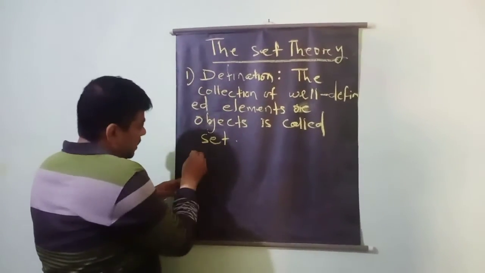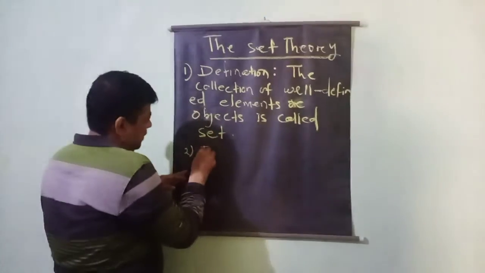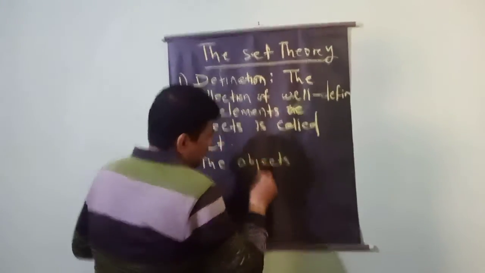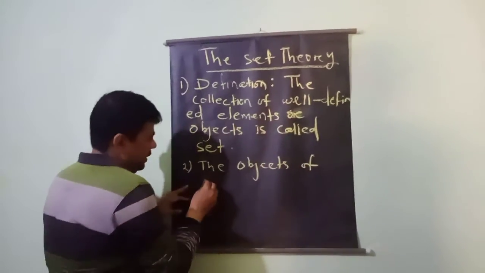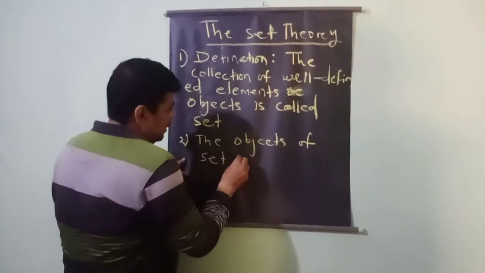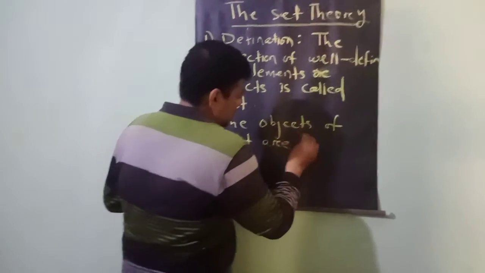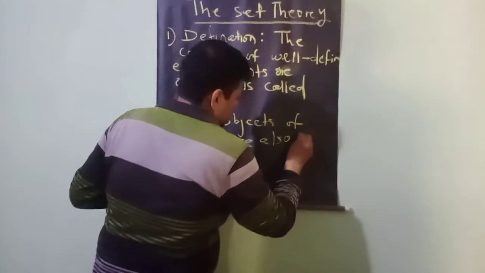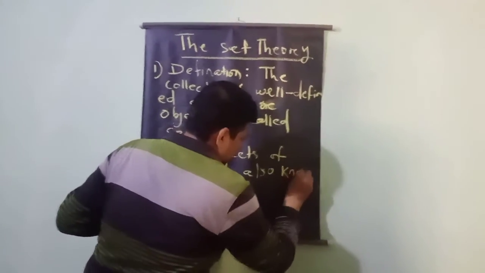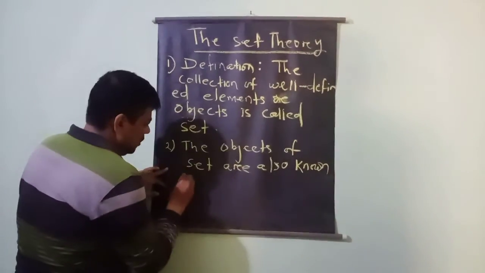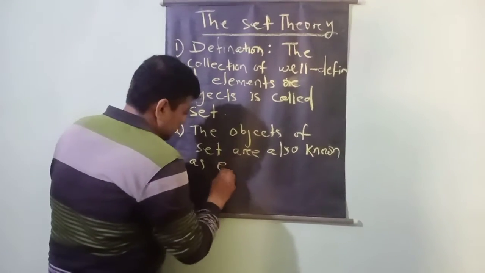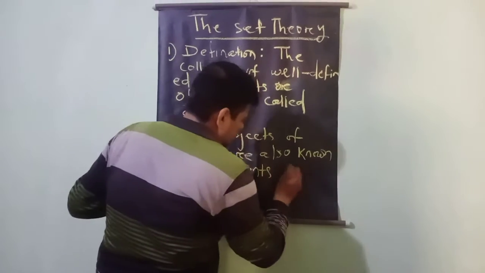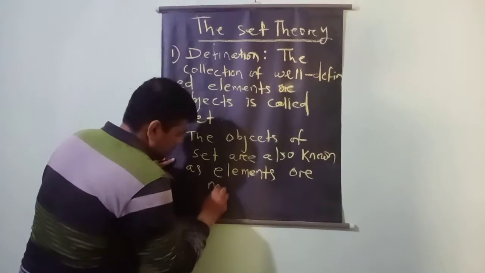The objects of a set are also known as elements or members.